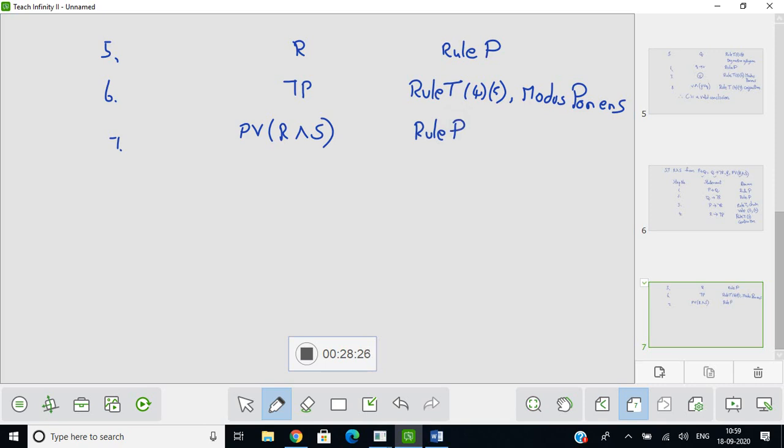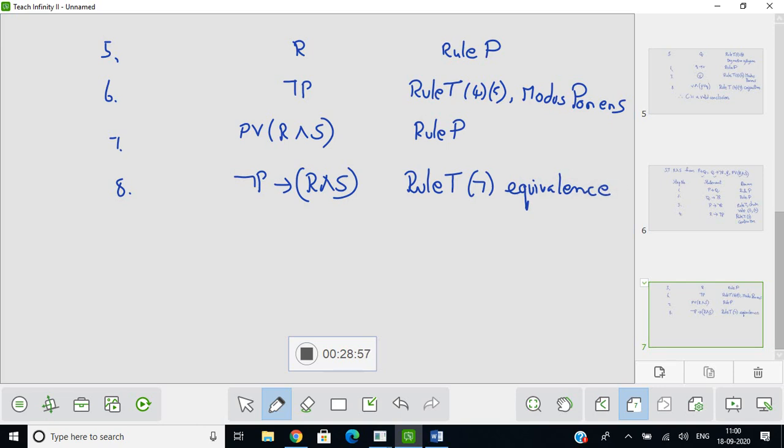Now check what we can do. We may rewrite this using equivalence rule as negation P, then R and S. We are rewriting the previous step. So it is rule T of 7, equivalence. Okay, so this is equivalence.